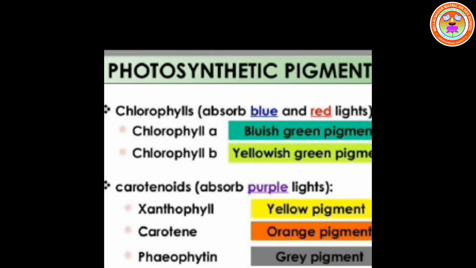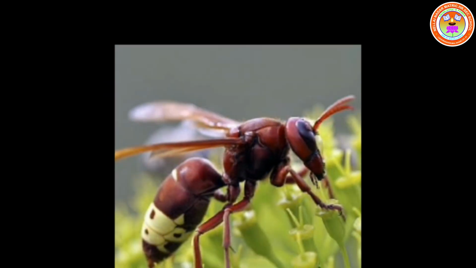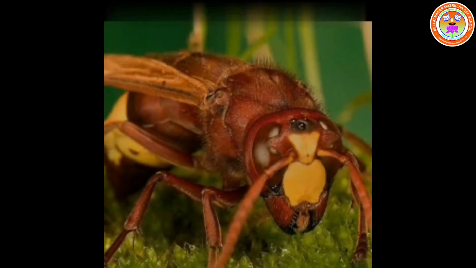Due to the presence of chlorophyll pigment, plants can trap the solar energy. Do insects also trap solar energy? Yes. Tel Aviv University scientists have found out that Vespa orientalis, commonly known as the oriental hornet, has similar capabilities to trap solar energy.